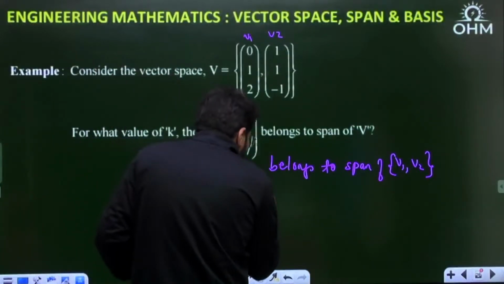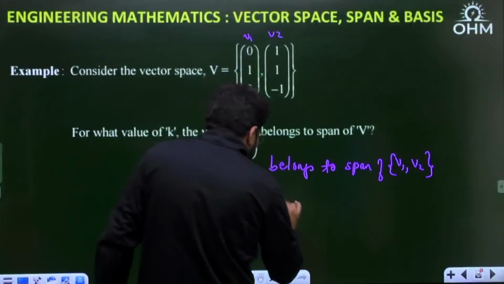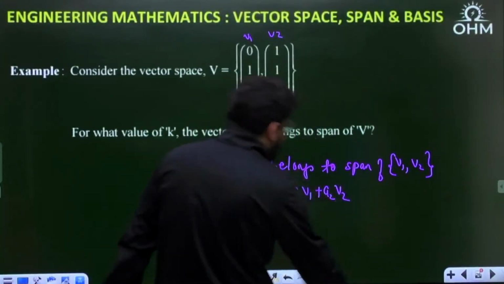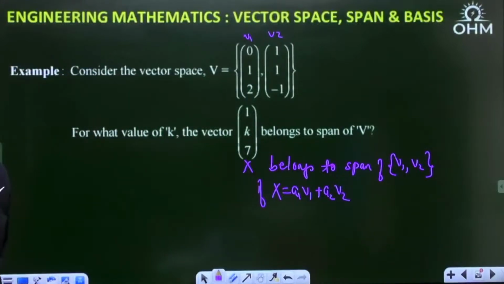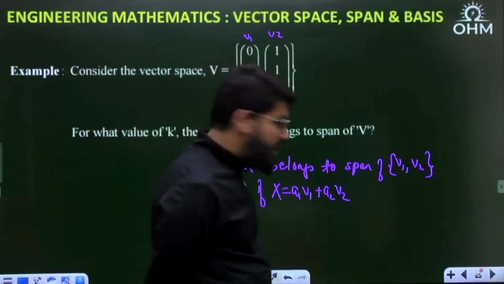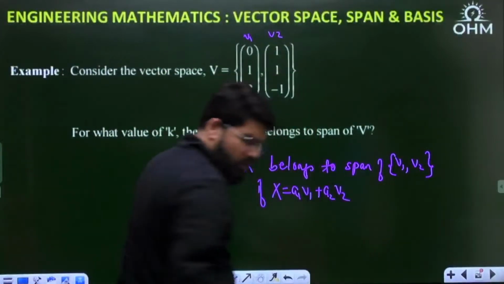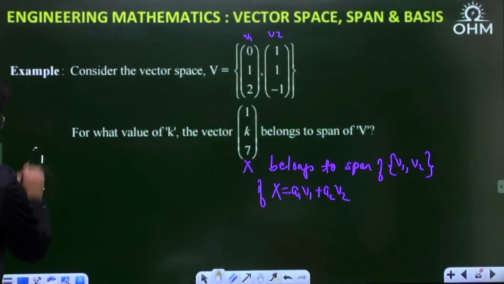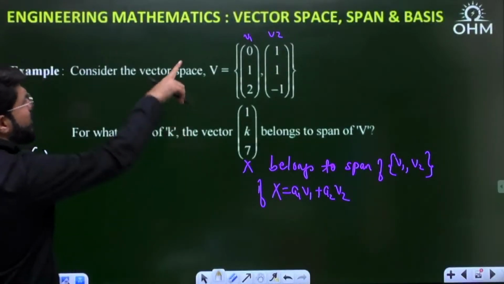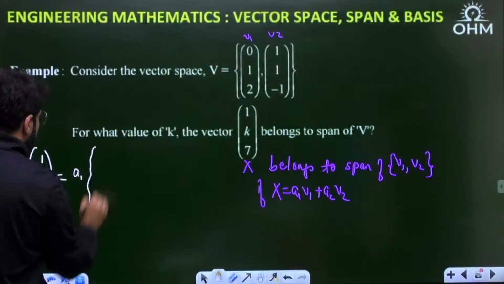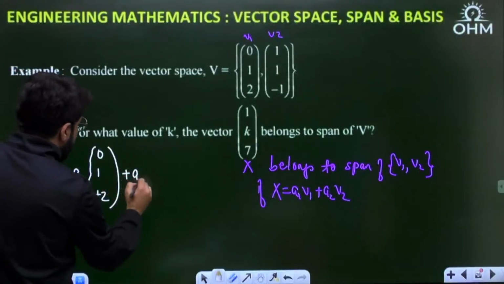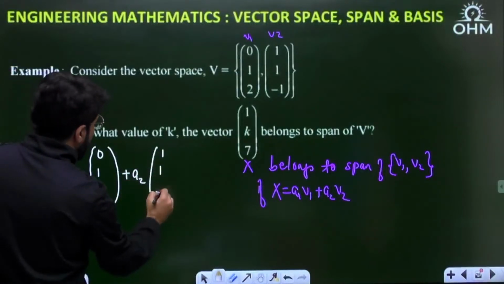If X can be written as A1 V1 plus A2 V2, correct? So let's do this calculation, whether this is right or wrong. What is X? 1, k, 7 should be equal to A1 V1, that is A1 into 0, 1, 2, plus A2 into V2, that is 1, 1, minus 1.